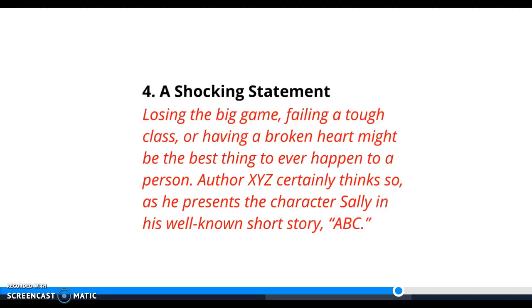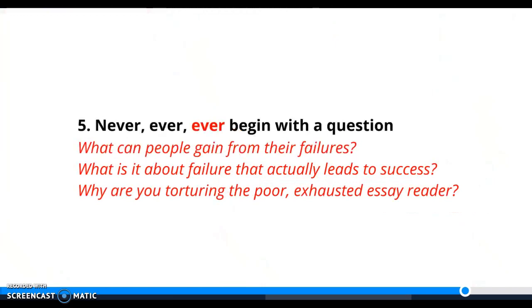The one thing that you definitely don't want to do is ask a question. Again, this is one of those things that other lit teachers might argue is okay to do. I disagree. I do not like questions in essays. From this point forward in my class, don't ever ask a question in an essay, because to me it's informal and it doesn't make you a strong writer or a strong narrator. It makes me feel like you don't know what you're saying and you're not confident in your writing or in your statements. So a lot of us try to avoid teaching you guys to ask questions in your essays. So always avoid that in my class.